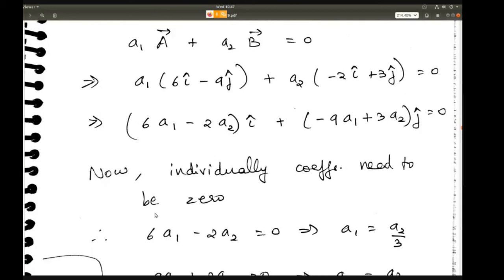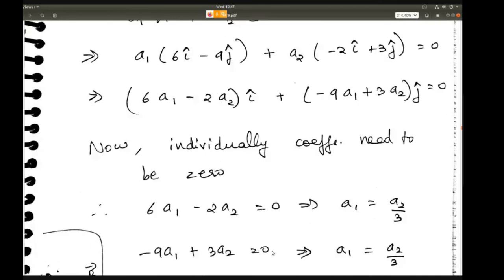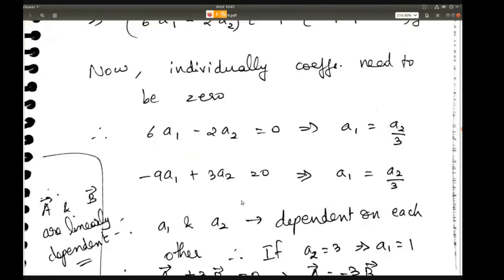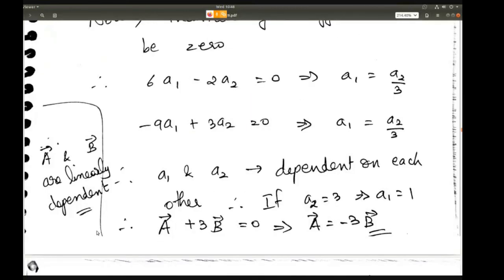So what is the coefficient of i? It is 6a1 minus 2a2, that is equal to 0. So you will get a1 is equal to a2 by 3. And if you do the same thing here, minus 9a1 plus 3a2 is equal to 0, so you'll get a1 is equal to a2 by 3. So you can see from this that a1 is dependent on a2. If a scalar is dependent on another scalar, then you say that the vectors are not linearly independent. They are actually linearly dependent. So A and B are linearly dependent.